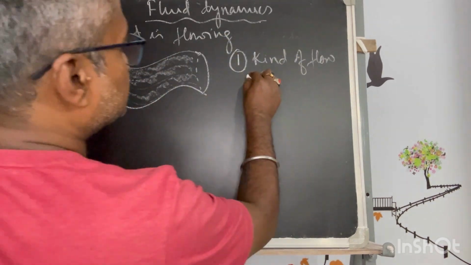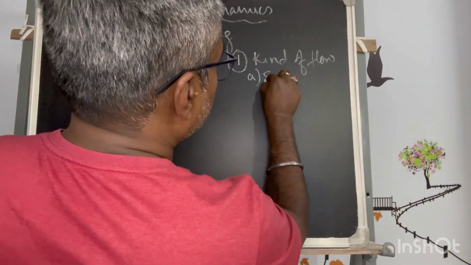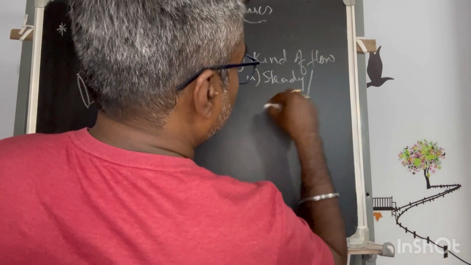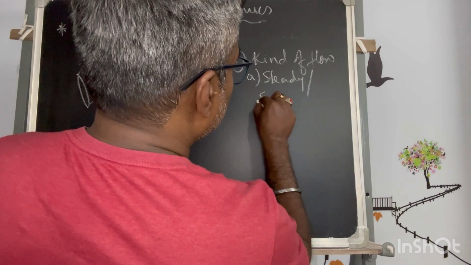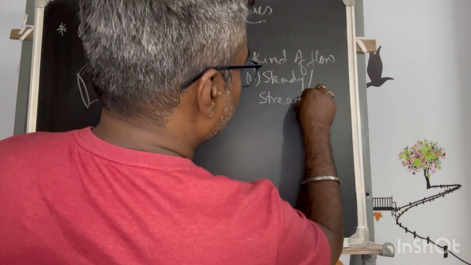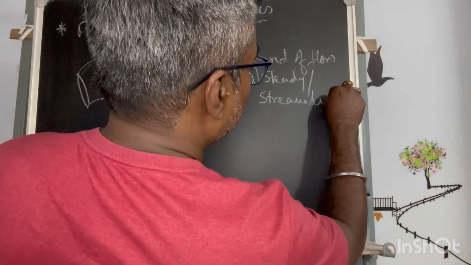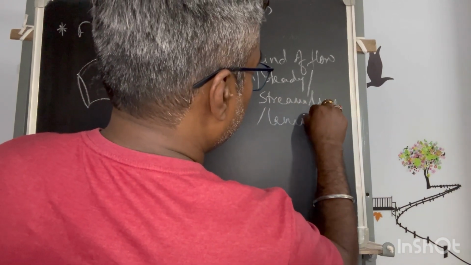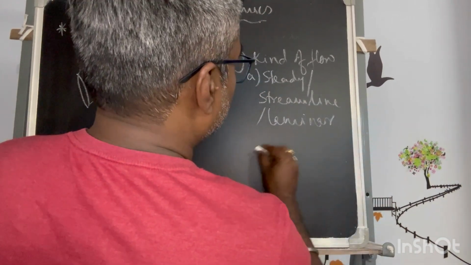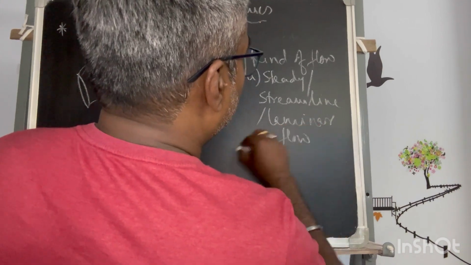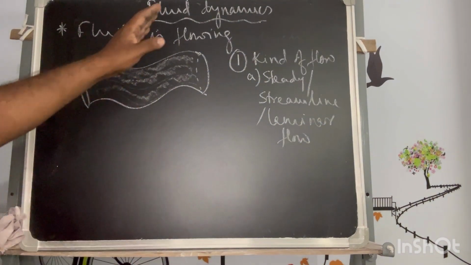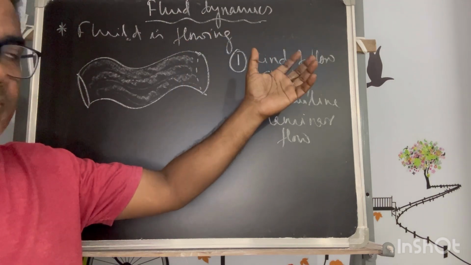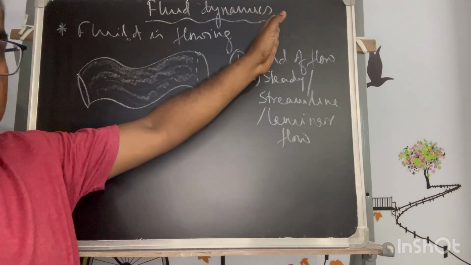Out of this, the first one is steady, or that can be named as streamline, or that can be named as laminar. Because flow is there, the subject is dynamics.